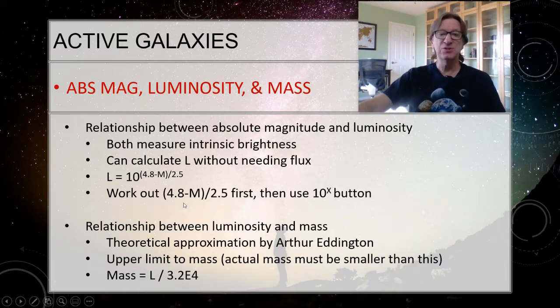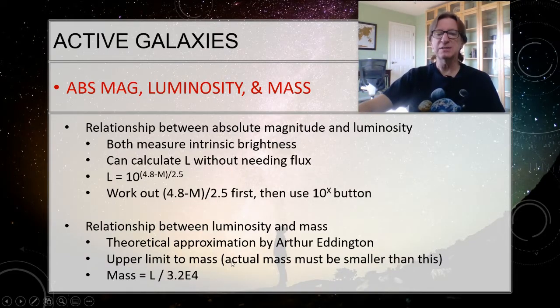What I suggest you do, work out that fraction first. Take the absolute magnitude. M here is not the mass, it's the absolute magnitude. Do 4.8 minus the absolute magnitude, hit equals, divide by 2.5, and then you've probably got an anti-log or a 10 to the x button like we used last time. Just hit that, you're going to be good to go.